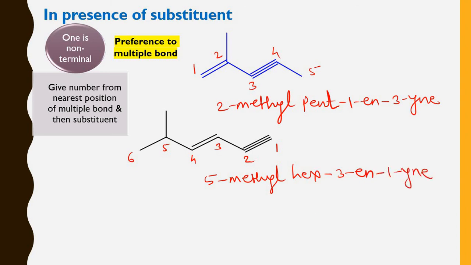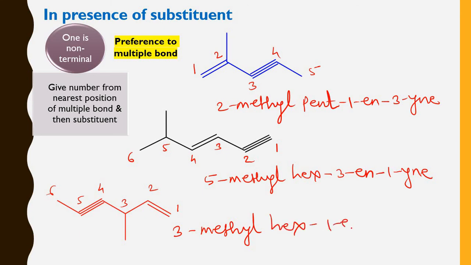Now we'll see the next and last example. At the terminal there is a double bond. That's why you have to give the preference to the terminal bond. That's why it is 1, 2, 3, 4, 5, 6. At the third position there is a methyl group. Then it is hex-1-en-4-yne. We have seen 6 conditions.